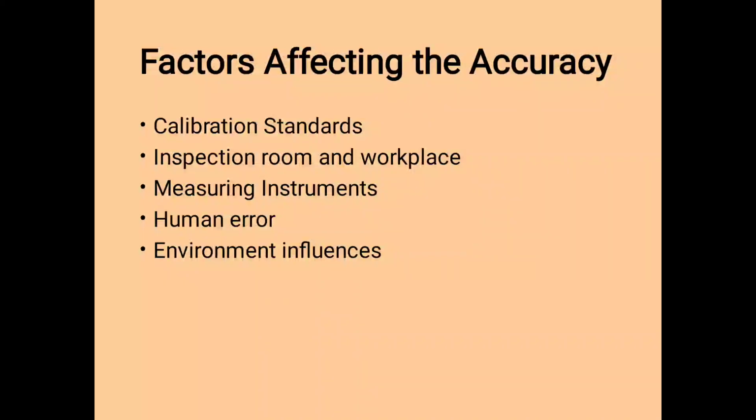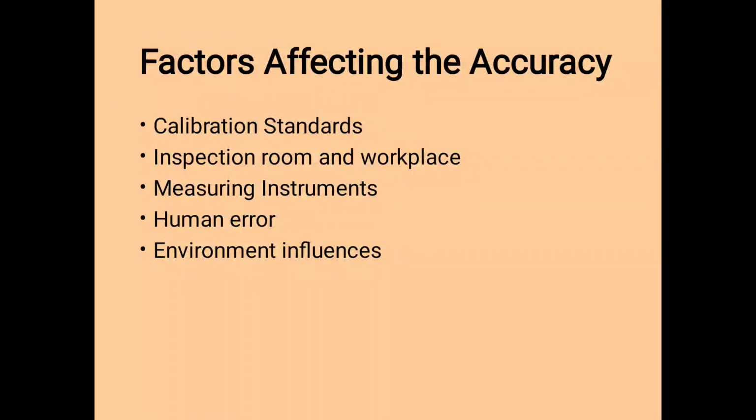Now the next factor is environment influence. What is meant by environment influence? Change in atmospheric conditions such as temperature, vibration, pressure, etc. may affect the accuracy. These are the factors affecting accuracy.